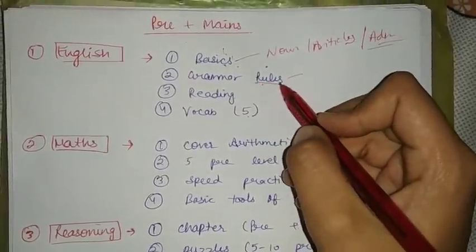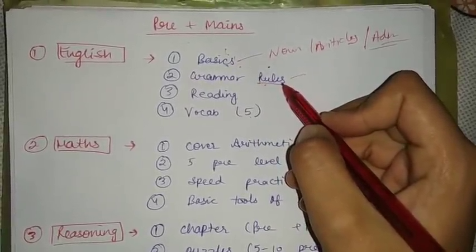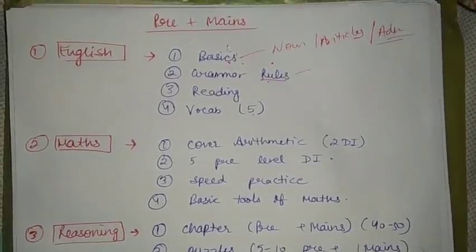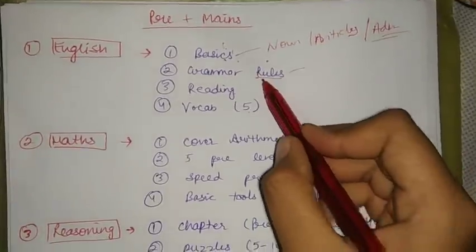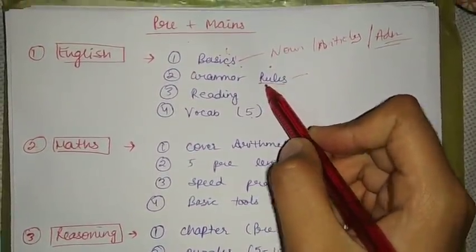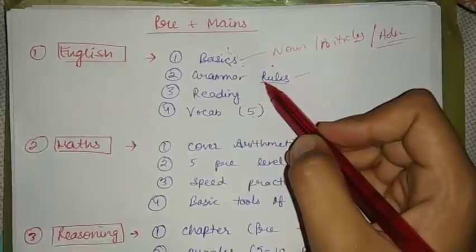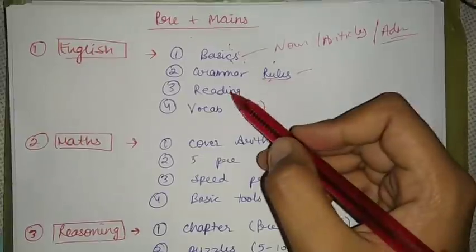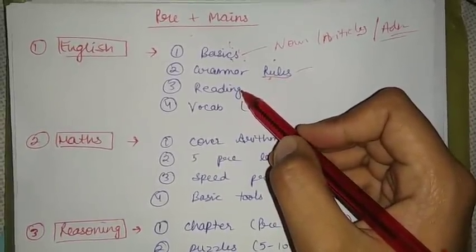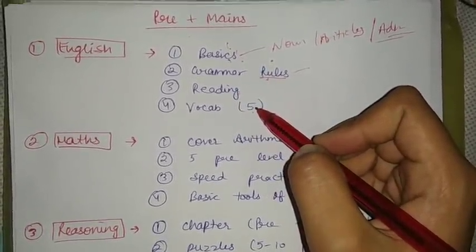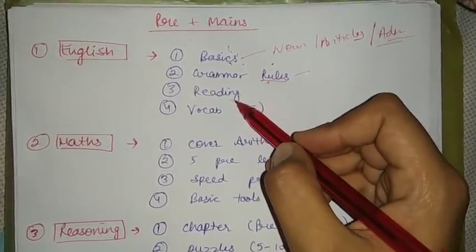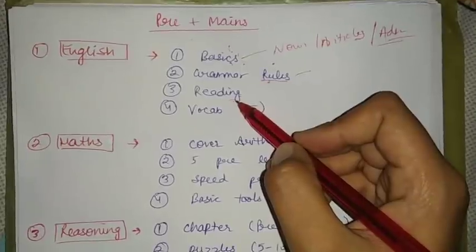And for grammar rules, I have told you about that PDF. You can simply read the PDF and revise your grammar rules. If you are already preparing and you have covered these chapters and read these rules, then you just have to read 1 or 2 articles daily and note some vocab from them.